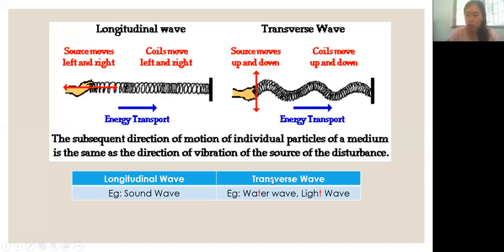The examples of transverse wave are water wave and also light wave. You see here, there is a T here. T stands for transverse. So this is another way for you to differentiate between transverse wave and longitudinal wave. For longitudinal wave, the example is sound wave. There's no T, so it's a longitudinal wave.